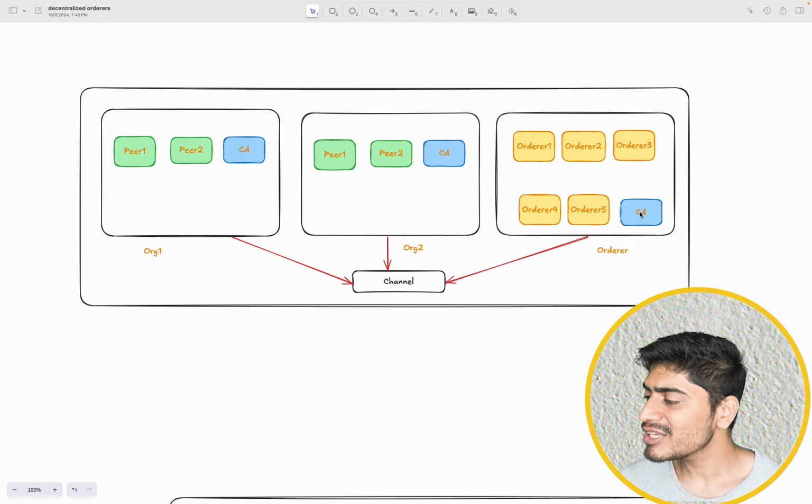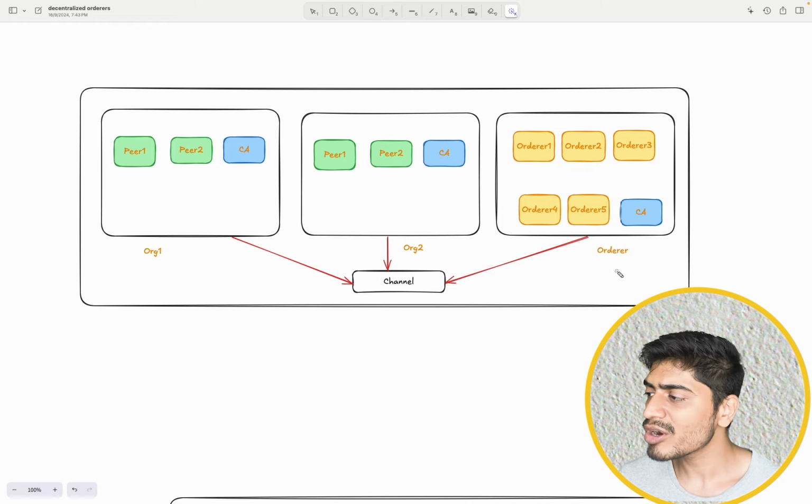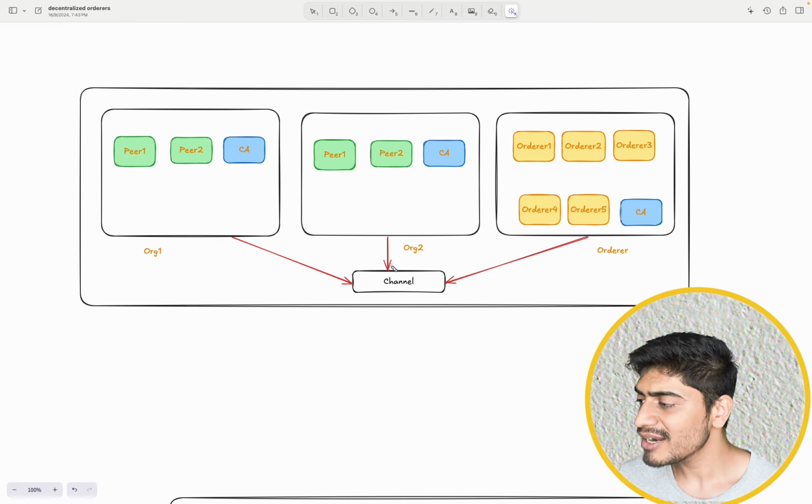Now if you look at this picture carefully, only this particular org, the order org, has all the orderers. So all the 5 orderers are maintained by this org. Now think of a scenario where this ordering org is not responding. In that case, the network will not be functional, right? And all of them are connected to the same channel, like all these nodes are part of the same channel, and this is how the typical system looks, right?